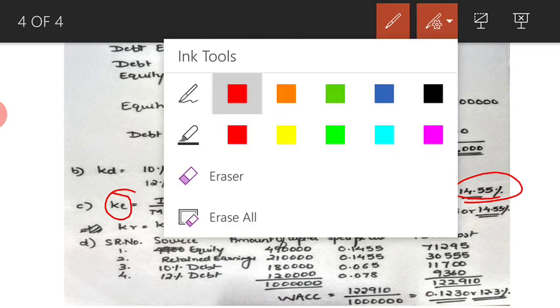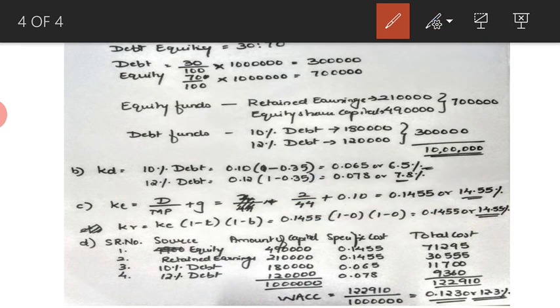Once we are done with the cost of equity, the last one which is remaining is the cost of retained earnings. Now we already know the formula for KR is KE into 1 minus T into 1 minus B. Now here T is not your corporate tax rate, it is not 35%. T here represents the individual tax rate, which is not given to us. The individual tax rate is not given. Brokerage is also not given.